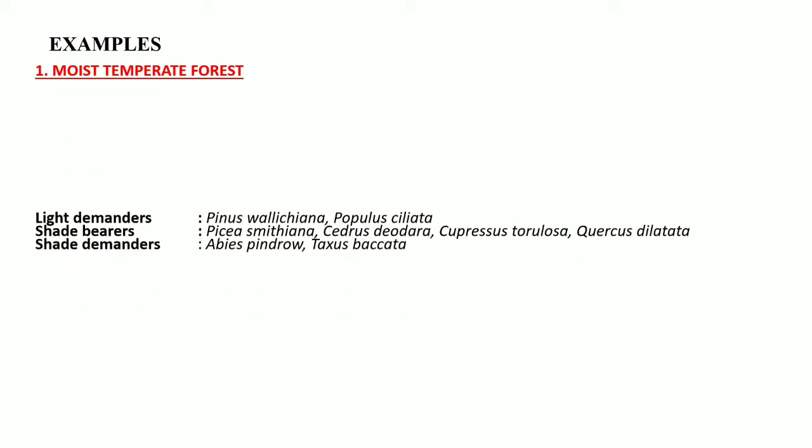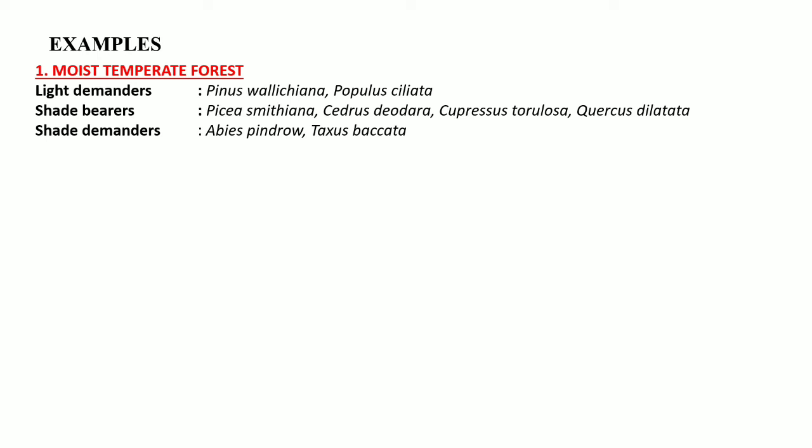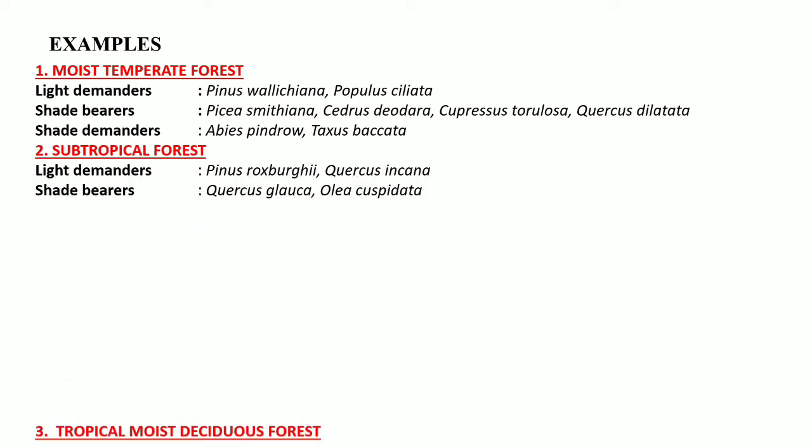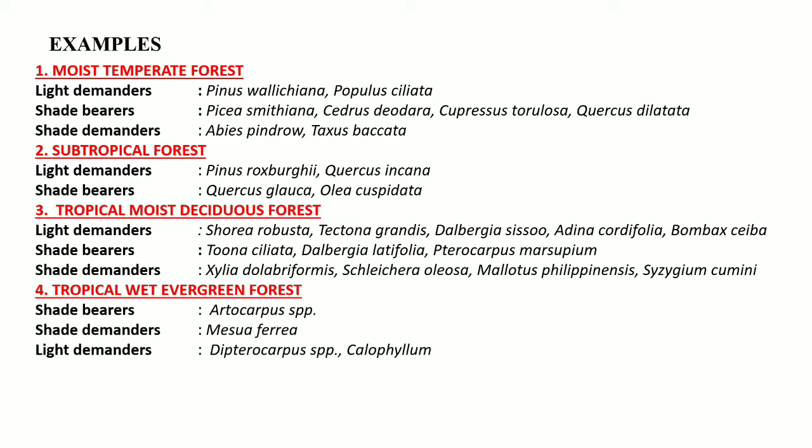Okay, so here are some examples of the tree species, light demander, shade bearer, and shade demander tree species under various kinds of forest. Okay, so you can go through these species, and you can pause this video and you can also write it down if you want to.